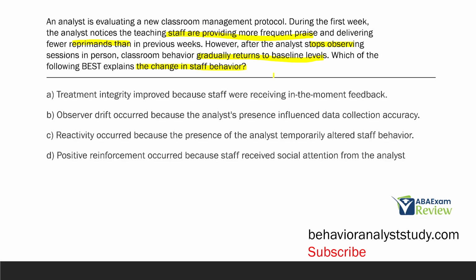A, treatment integrity improved because staff were receiving in-the-moment feedback. Well, one, it doesn't say anything about feedback from the analyst. And two, we know once observation stopped, treatment integrity went back to what it was. So A does not fit. B, observer drift occurred because the analyst's presence influenced data collection accuracy.